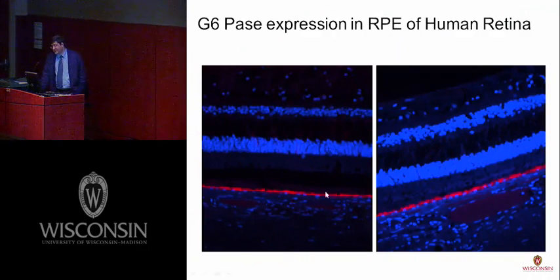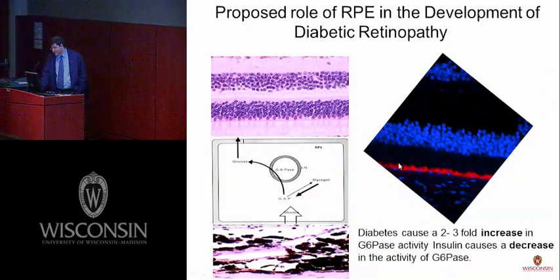And this is a human retinal tissue, and we also used immunofluorescence against this enzyme, and as you see here, the red area is positive for glucose 6-phosphatase activity, and they are highly concentrated in the RPE layer. This slide is very important in our hypothesis.